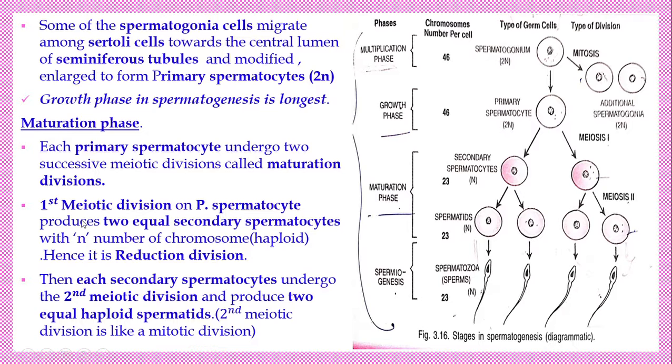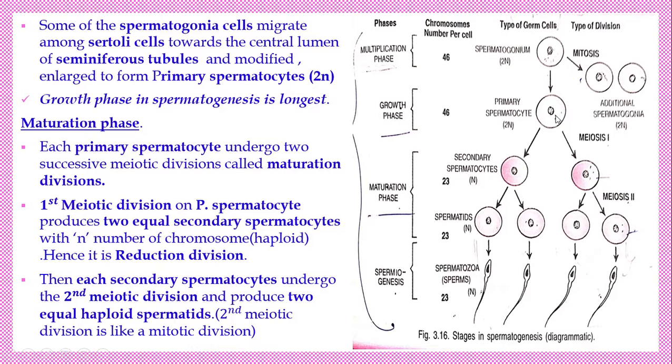As a result of the maturation, four spermatids are formed. From the primary spermatocyte to secondary spermatocytes, each secondary spermatocyte produces two equal sized spermatids. So, clear: from one primary spermatocyte, 4 spermatids are produced. From a single secondary spermatocyte, 2 spermatids are formed.